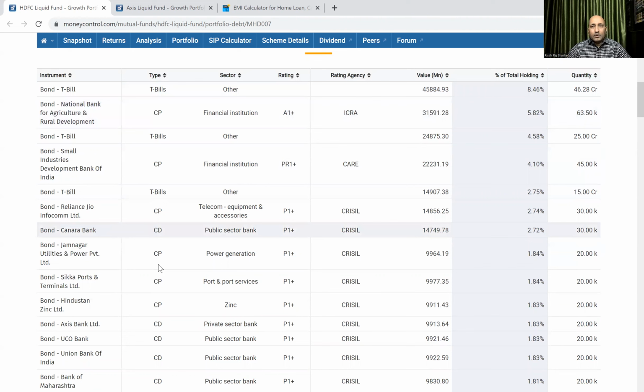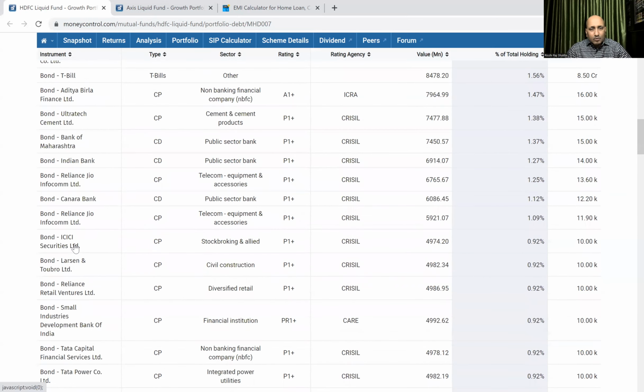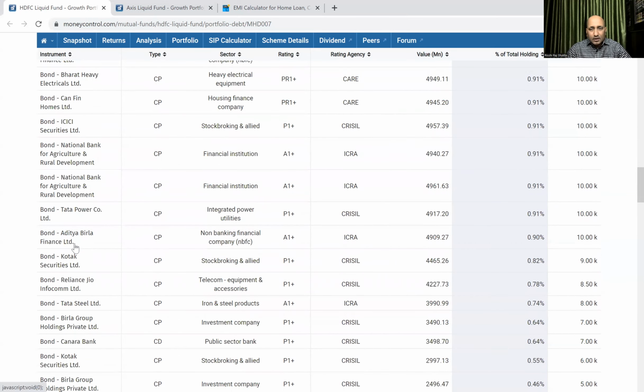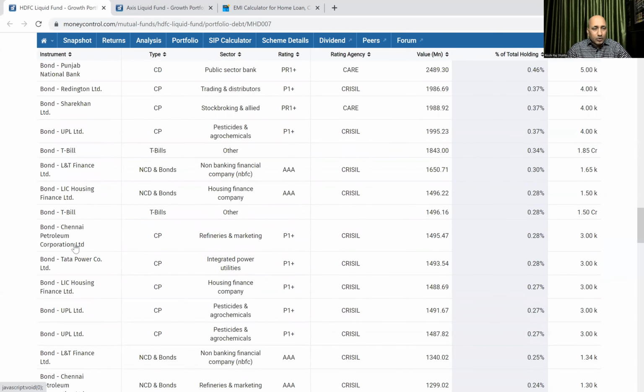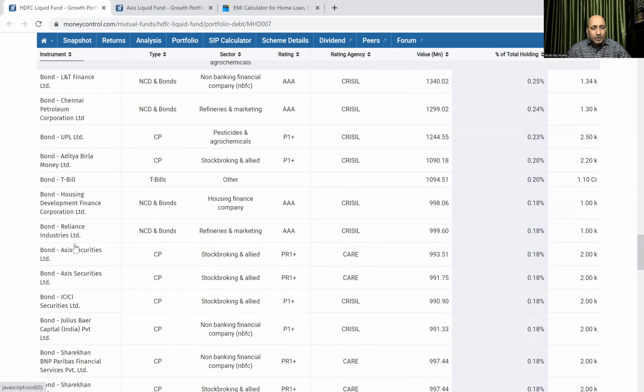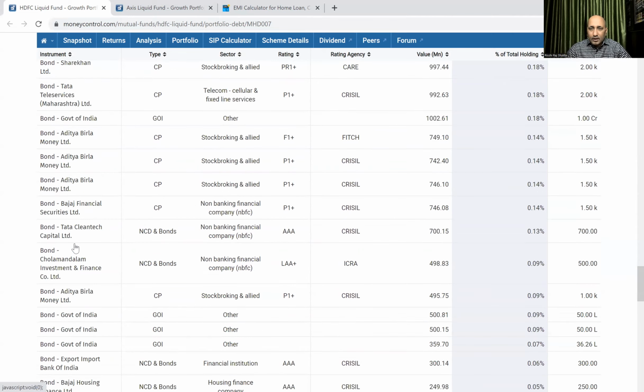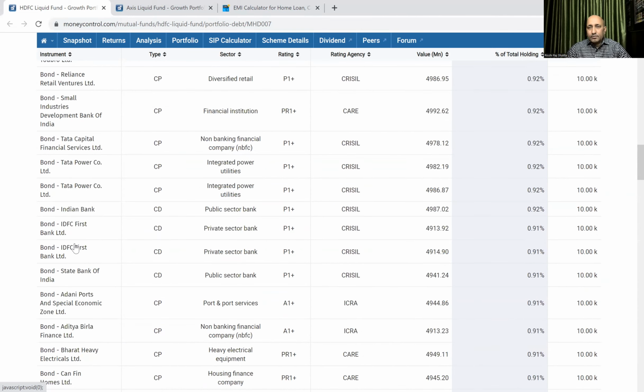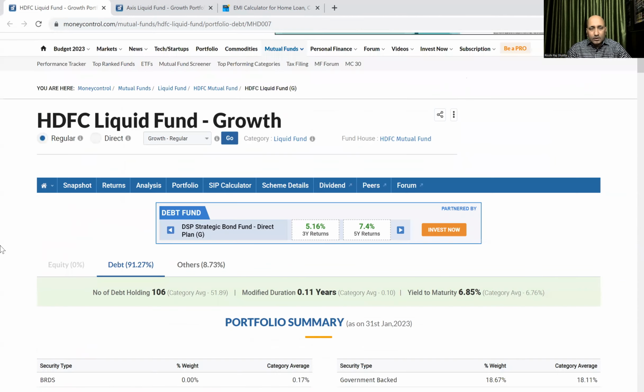What are these? Being less than 1 year, these are commercial papers. Sectors are given, ratings are given, the rating agency we can see here, the value, and the holding percentage. So this complete list, we can see where the HDFC mutual fund has invested, and from there they will get returns.